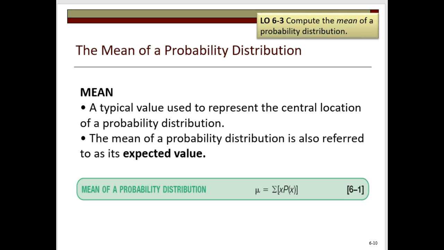The mean of a discrete probability distribution, also referred to as the expected value, is a typical value used to represent the central location of a probability distribution. For discrete probability distributions, the mean is computed by multiplying the value of all the random numbers in the distribution by their respective probabilities, and then adding up all these products. So we show how this formula is used in the following slide.